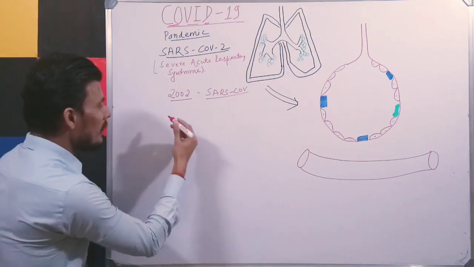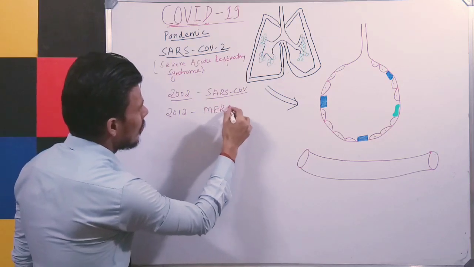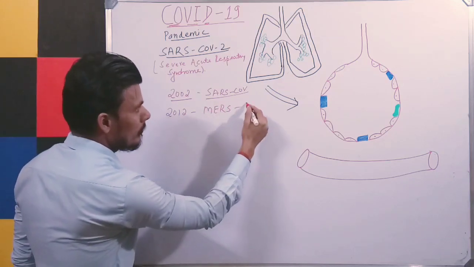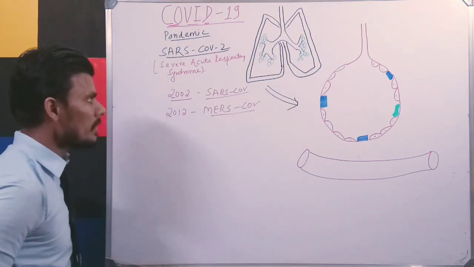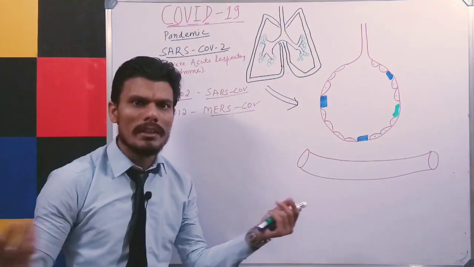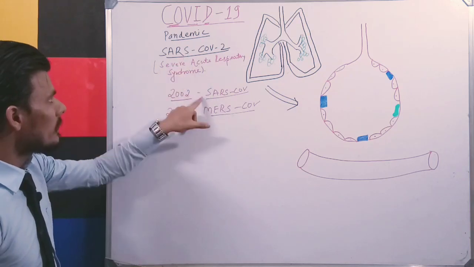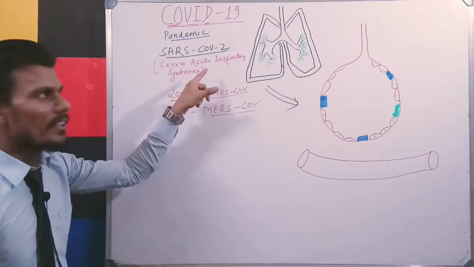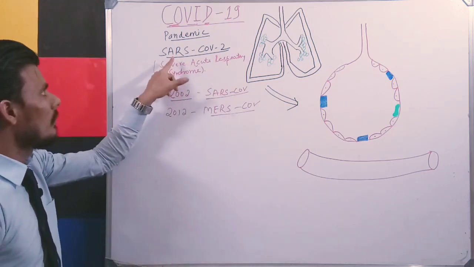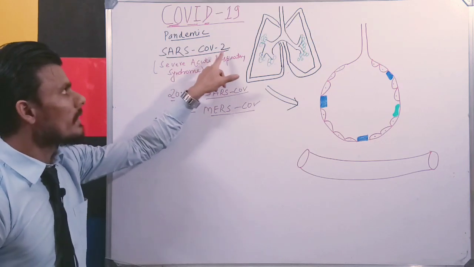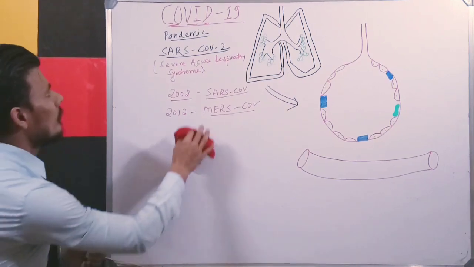Then again in 2012, Middle East Respiratory Syndrome was reported in Saudi Arabia. Again there was no effect after that. So you can say this is the second version of this SARS virus. That's why it is called SARS coronavirus 2. Is that clear?